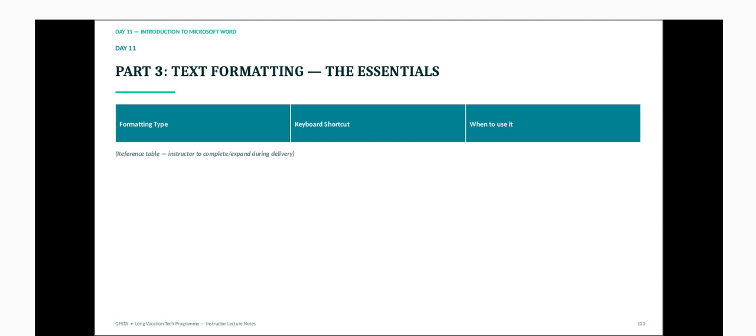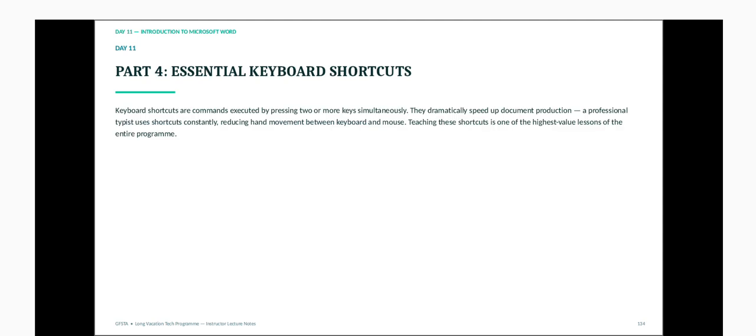The formatting type, the keyboard shortcut, and when it is used. We are talking about text formatting now, the essentials of text formatting in Word. So now let's talk about keyboard shortcuts, the essential keyboard shortcuts.